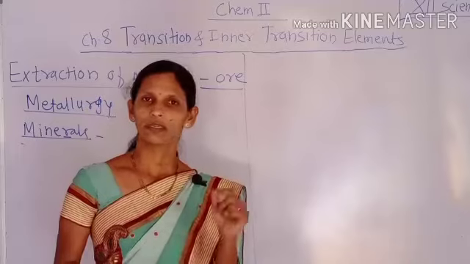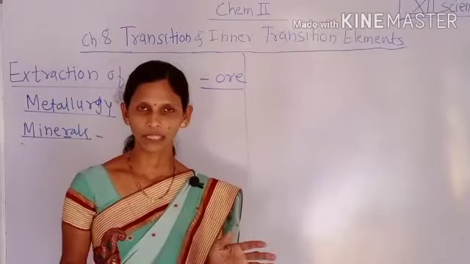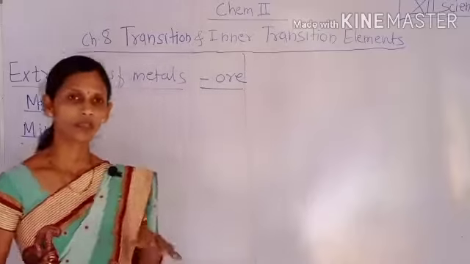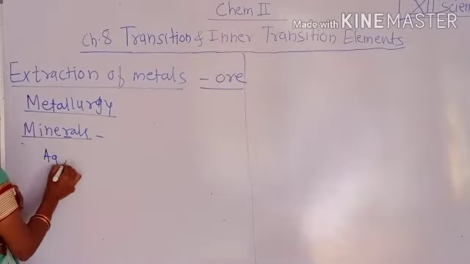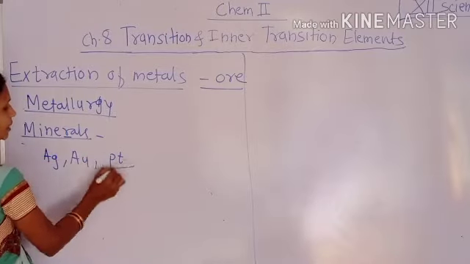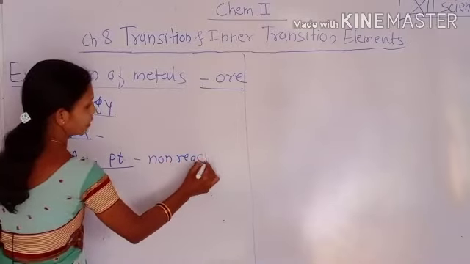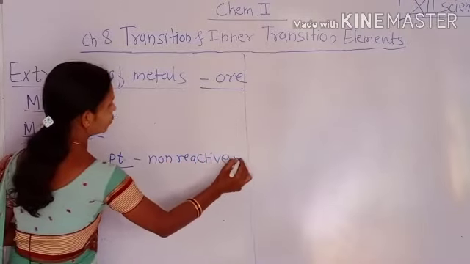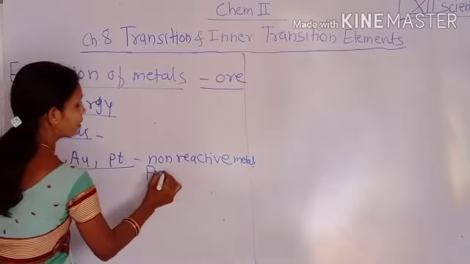The non-reactive metals, which have less reactivity, are found in the earth crust in the free state. For example, Ag, Au and platinum.